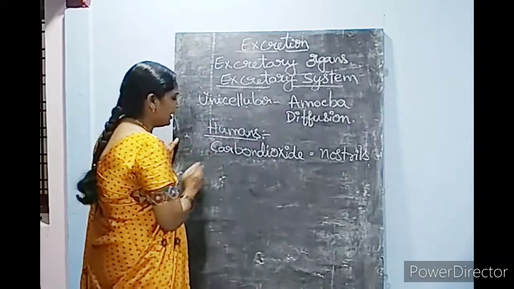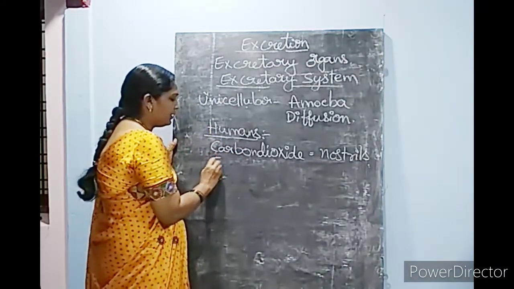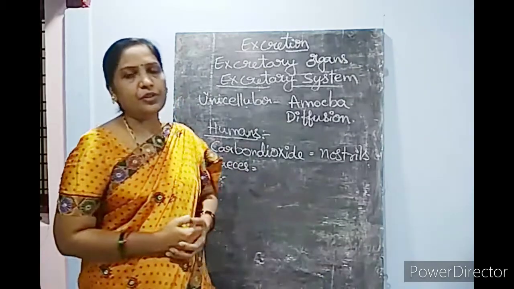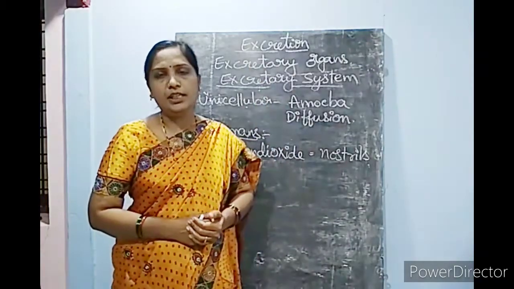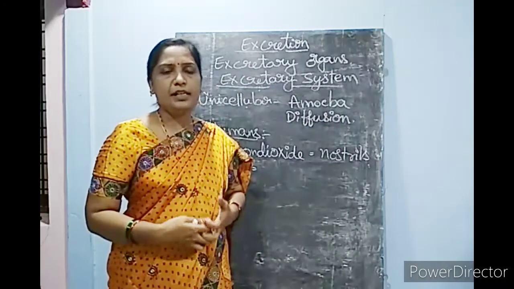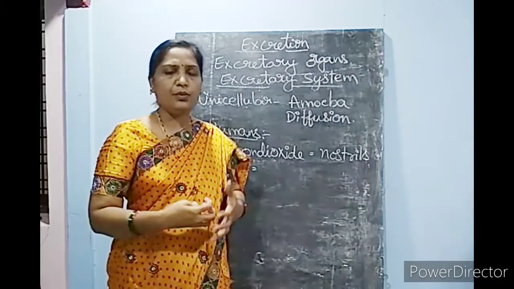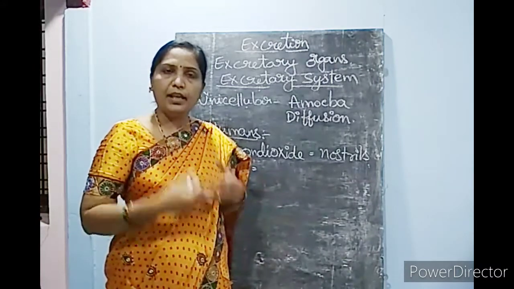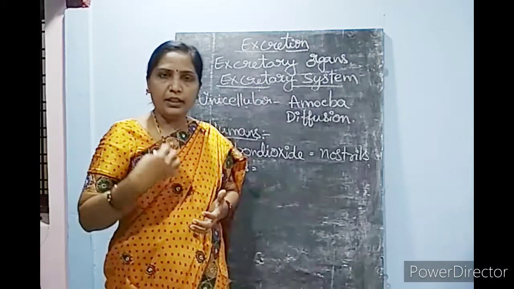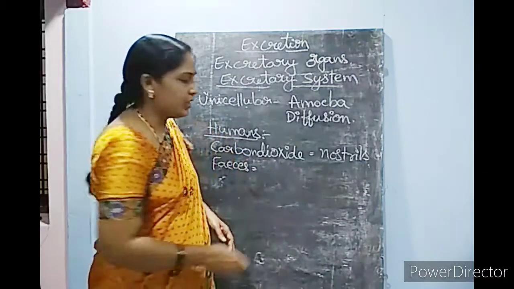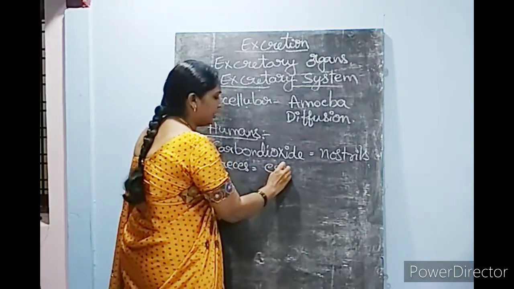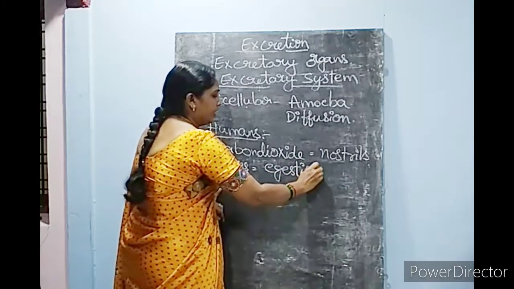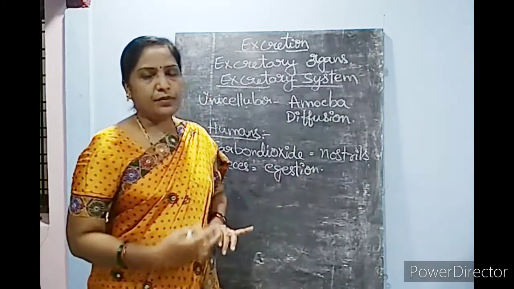And the next one is feces or undigested food. When you learnt your digestive system, the undigested food is also one of the waste products produced by digestion, and that can be removed by the process of egestion. Egestion means sending out the waste products from the body.